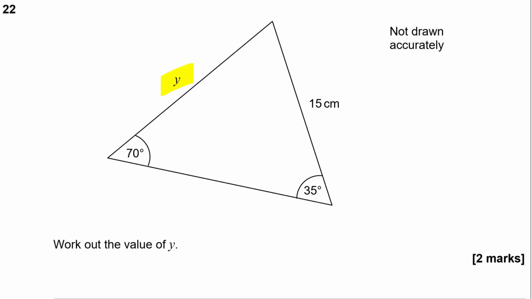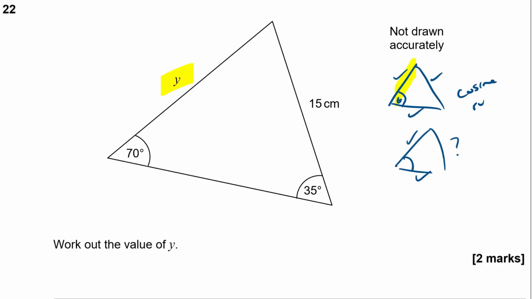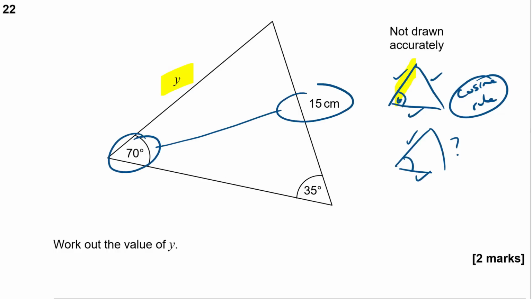Now the cosine rule tends to be about 3 sides and an angle. So either you know 3 sides and you want to find an angle, or you've been given an angle and 2 sides and you want to find the 3rd side. So that's the cosine rule. Now that isn't what we've got here. Here we've been given this angle and this side and this angle, and we want to find this side. Now the sine rule is about opposites, so where you've got 2 pairs of opposites like this, we can apply the sine rule.